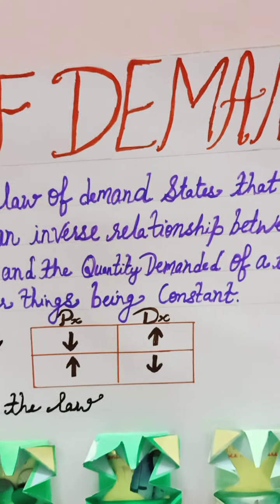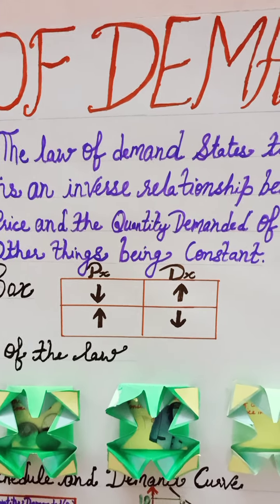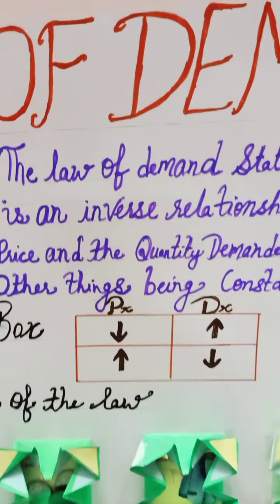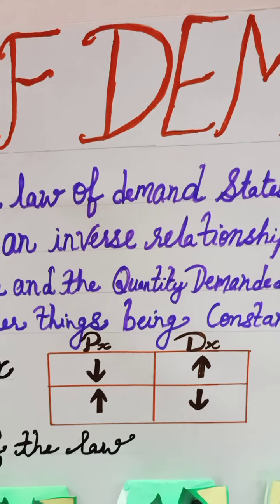And the meaning, the law of demand states that there is an inverse relationship between the price and the quantity demanded of a commodity, other things being constant. Yes, stresses on inverse relationship, price and the quantity demanded.